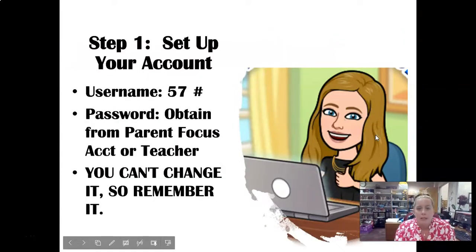If you haven't already set up your account or logged into your account, your username is your 57 number, and the password you needed to get either from a parent focus account or from one of your teachers. This year, they're not allowing you to change your passwords. You just have to remember the one they gave you. So write it down if you haven't already.